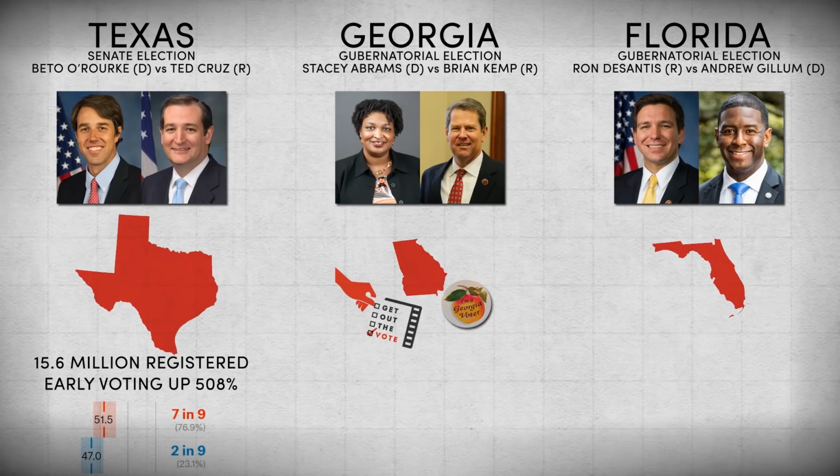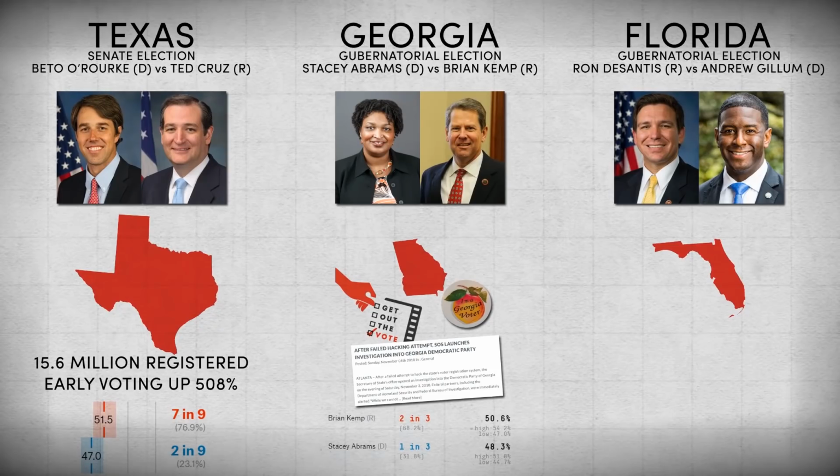He's launched several fruitless investigations into voter registration groups, including the one founded by his opponent, Stacey Abrams, and just 2 days before the election, he announced an investigation into the Democratic Party of Georgia on the website voters use to check polling locations. This race will test the effect of such practices on voter turnout. 538 gives Kemp a 68% chance of winning.